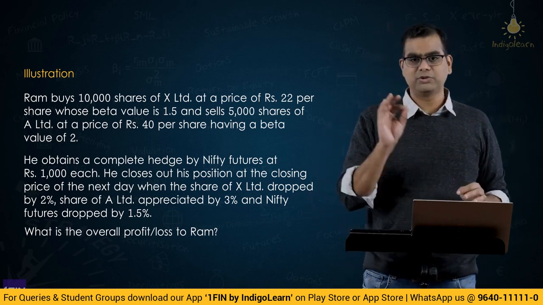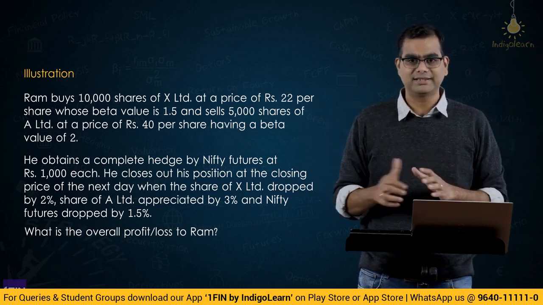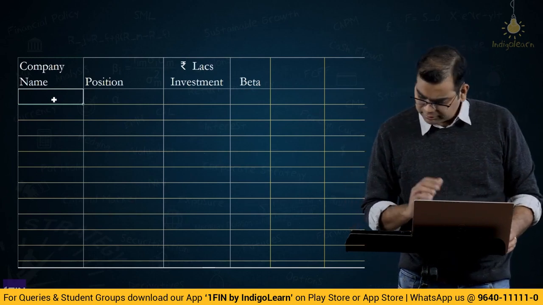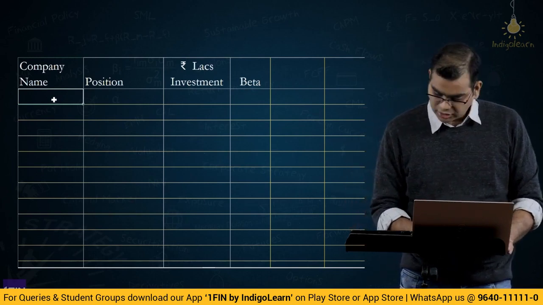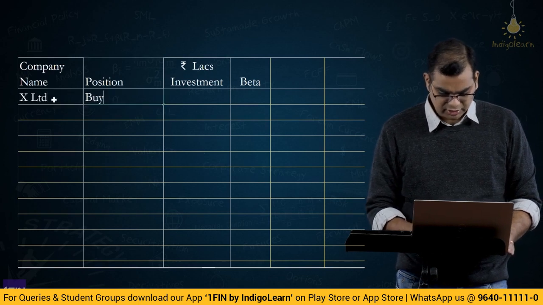Very simple. Let us put the data in a table. We'll again start solving the problem in a very, very easy manner. Okay, let's start. So friends, now let us first put the data in a table. Ram buys 10,000 shares of X Limited, long or buy.